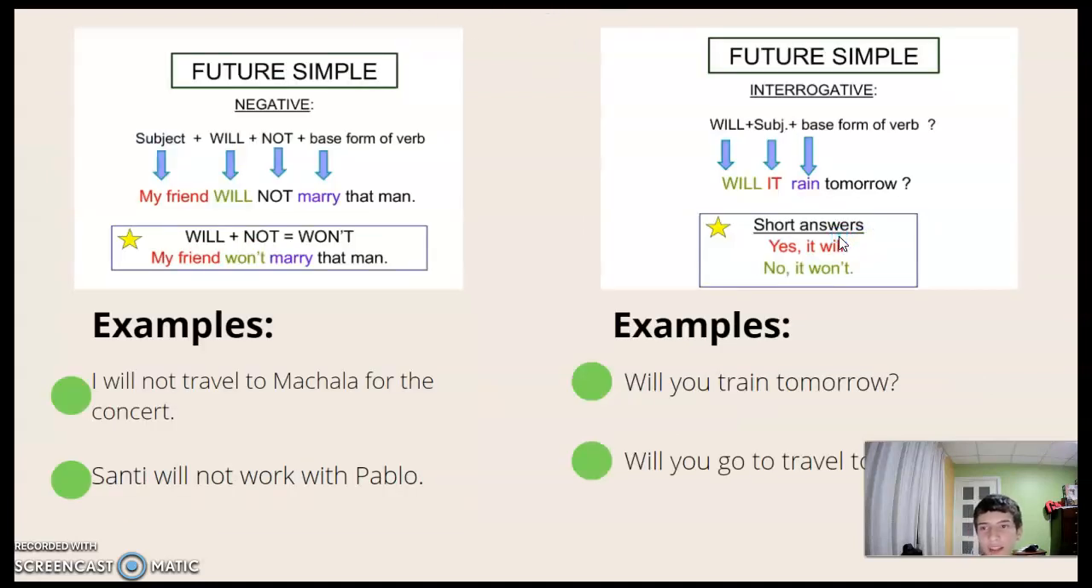The negative is subject plus will plus not plus the verb in base form. Examples are: I will not travel to Machala for a concert, and Santi will not work with Pablo.